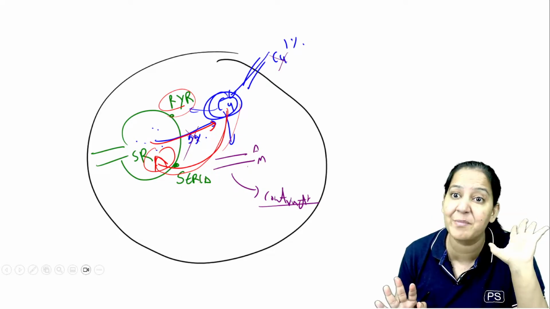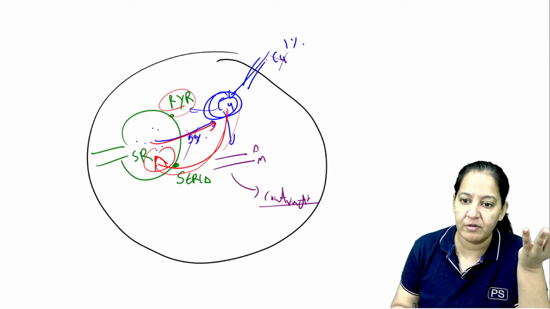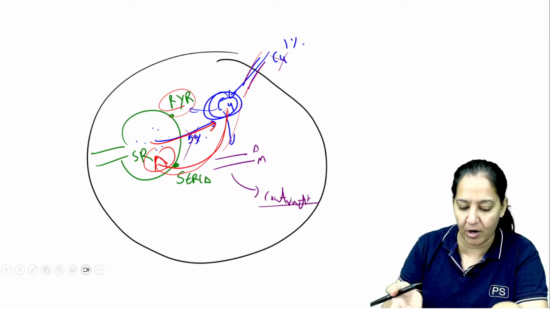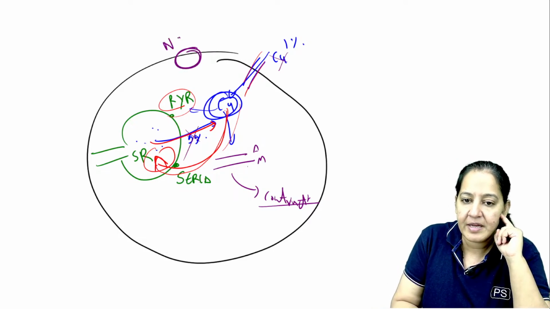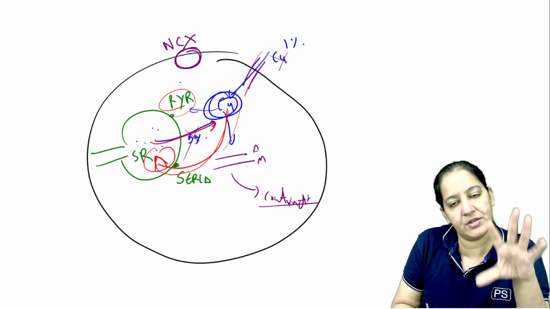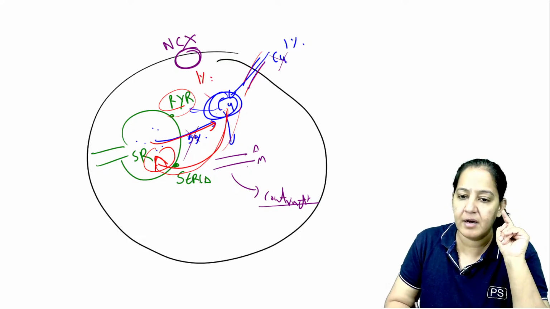This 1% is the one that will give trouble. So this 1% is present. Now we want to take the 1% out, which came from the calcium channel. There is an exchanger known as the sodium calcium exchanger, NCX, present on the cell membrane. So this 1% calcium goes to this NCX and asks, can you take me out?